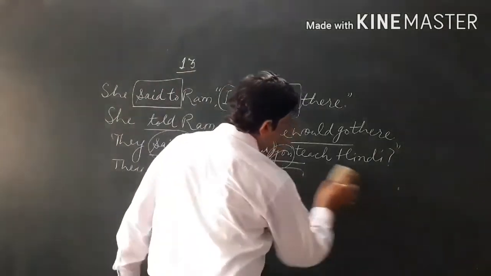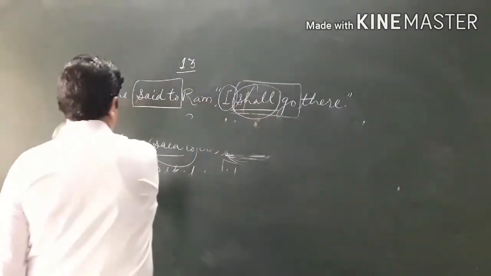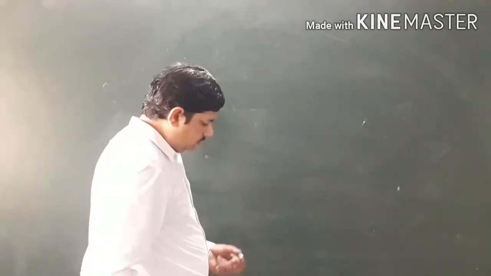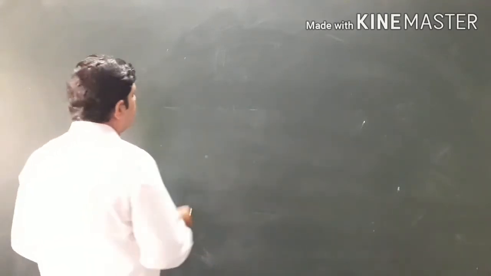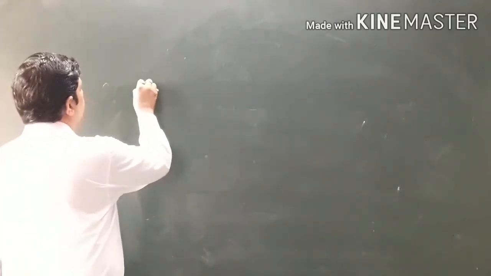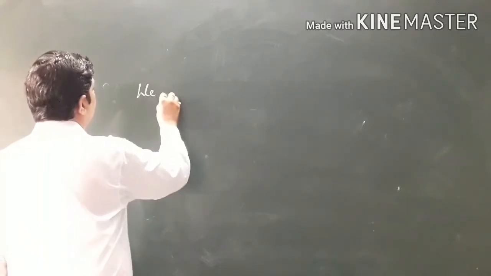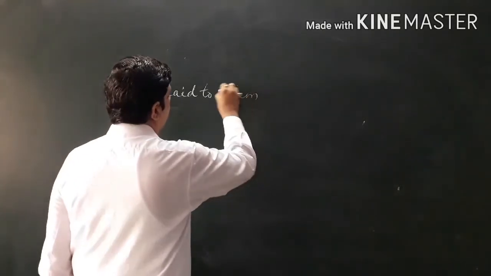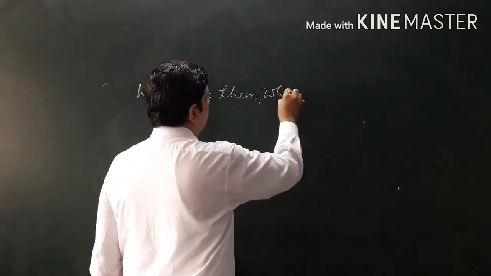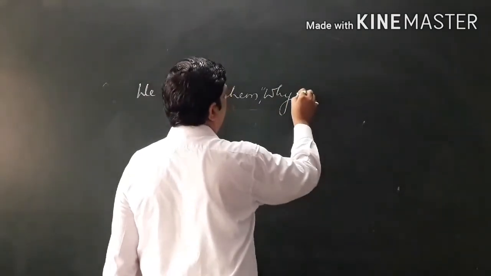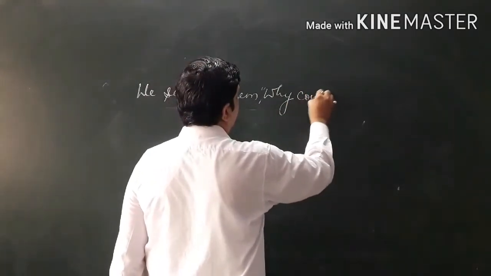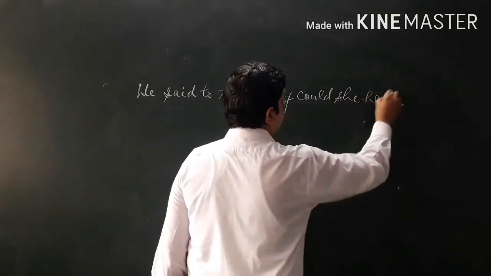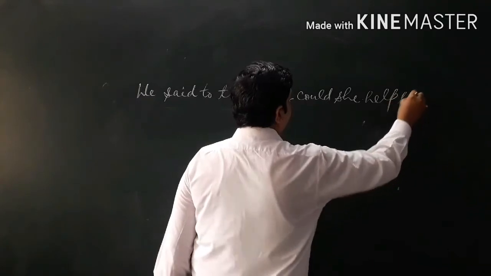Now one more type I tell you. See, suppose there is a sentence where we use, like, we said to them, why could she help them?